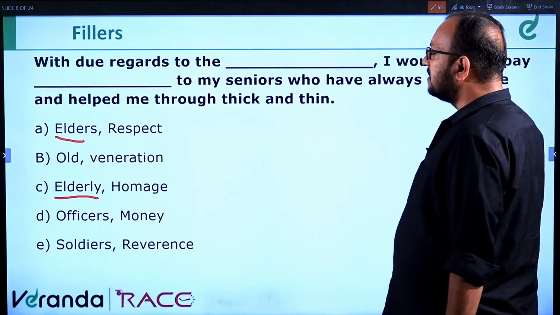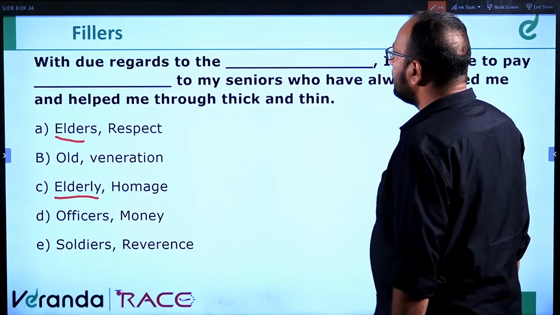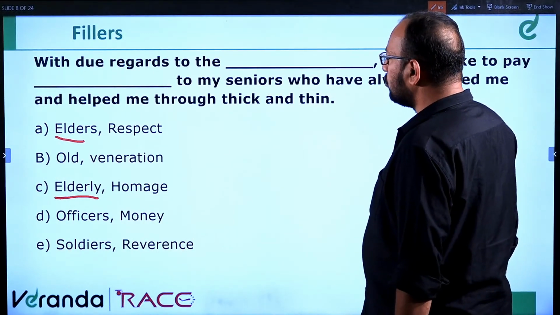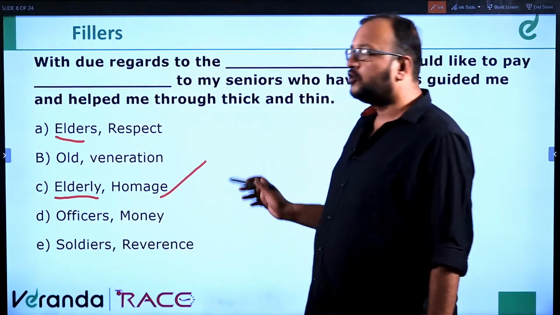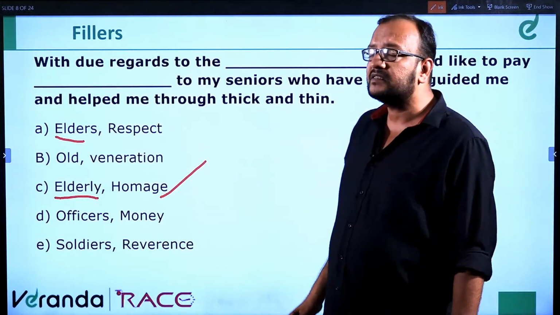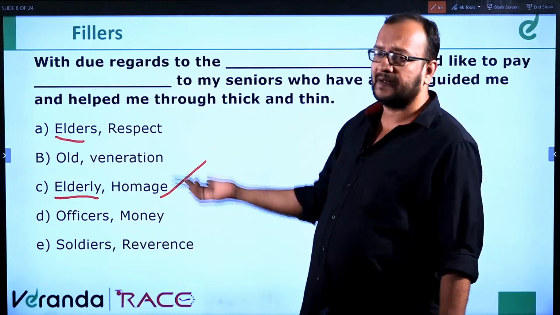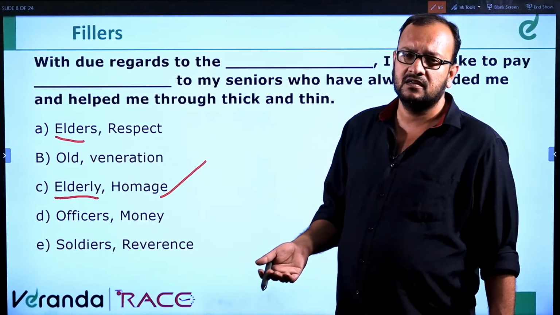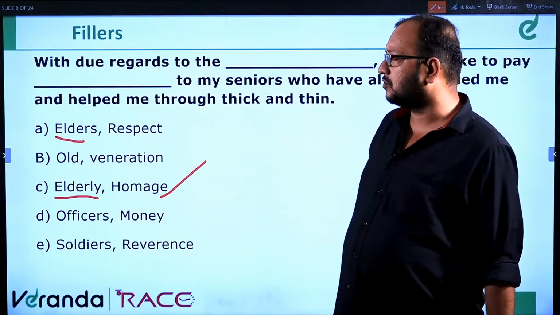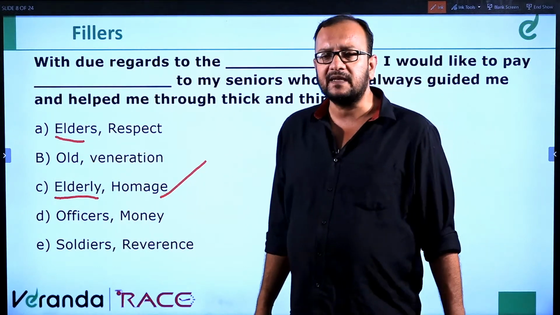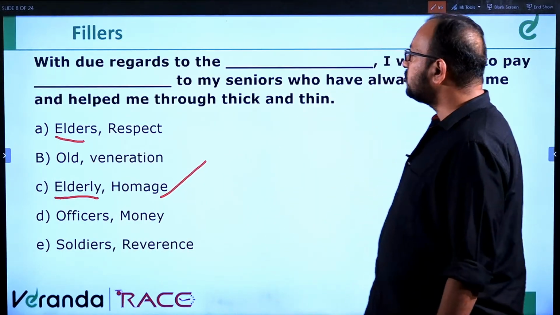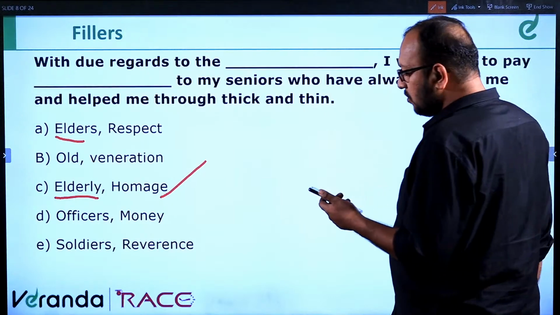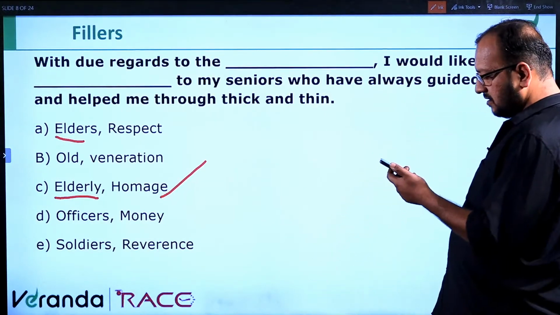With due regards to the elderly, I would like to pay dash respect or homage. Yeah, this will be the correct answer, homage. You pay homage to someone. Homage means again respect, but you don't pay respect. You show respect. You pay homage. So pay homage to my seniors who have always guided me.